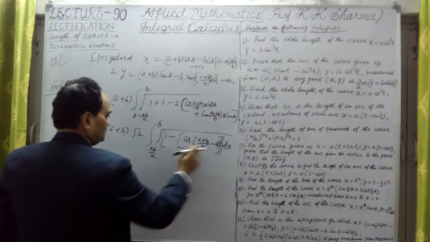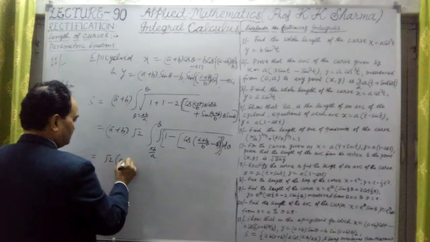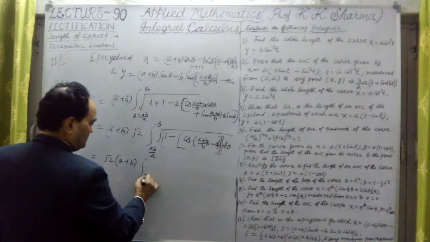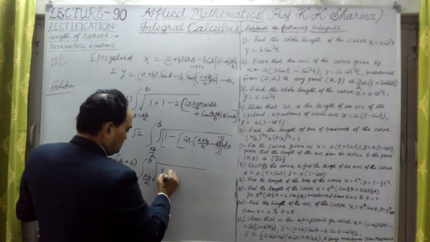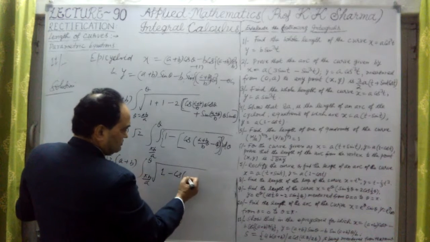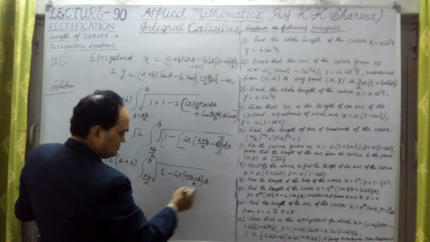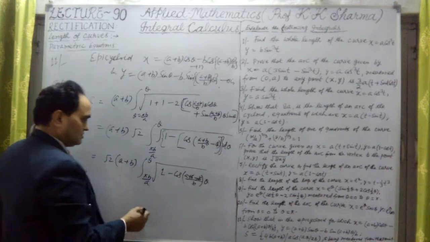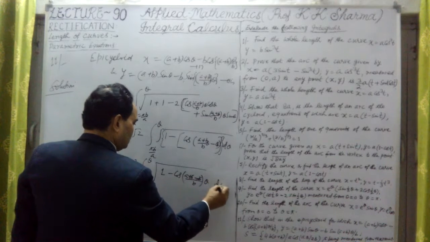It comes out to √2 times (a+b), the integral from πb/a to θ, under the square root 1 minus cos of (a+b−b)/b · θ. Minus b cancelled out. It is aθ/b, or a/b into θ. This angle is there, into the whole dθ.